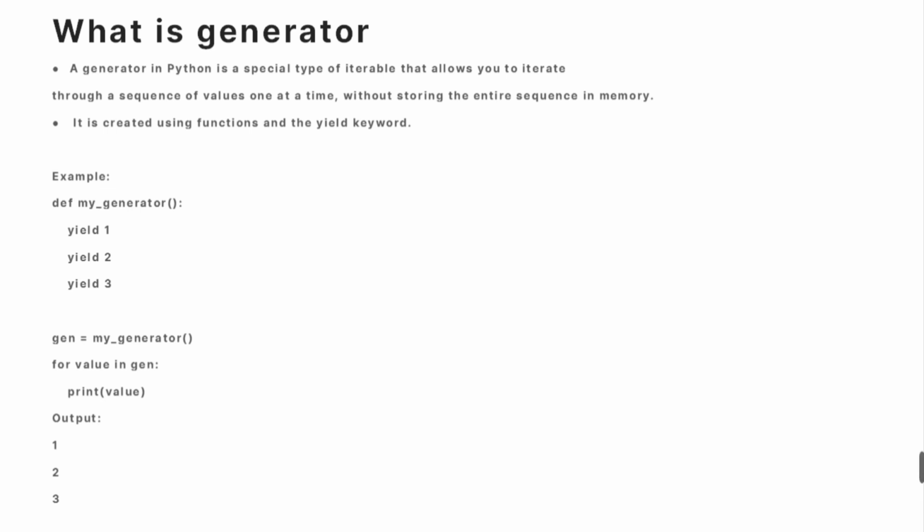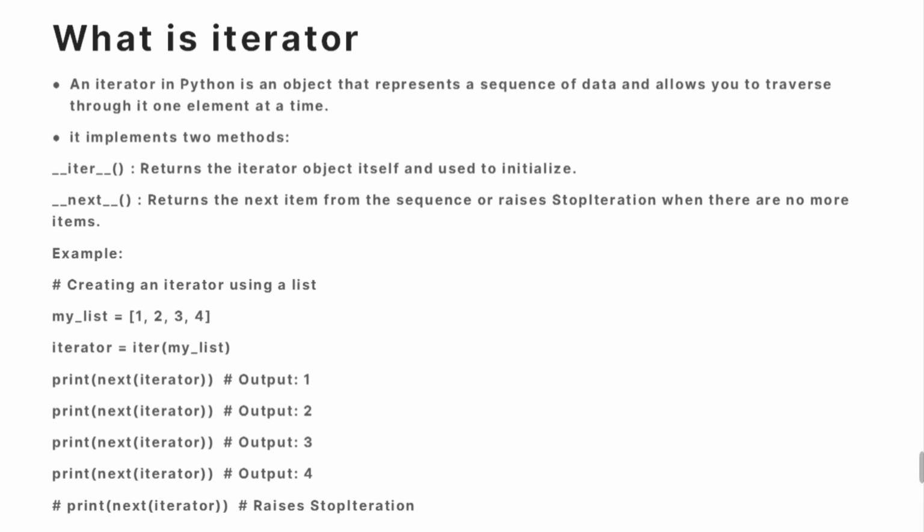Next is, what is an iterator. It is also a most common question asked by the interviewer. An iterator in Python is an object that represents a sequence of data which allows you to traverse through it one at a time. To initiate this iterator object, we have to use the iter method, and to access the next element, we have to use the next method as well. So whenever we implement an iterator, we need two methods, that is the iter method and the next method.